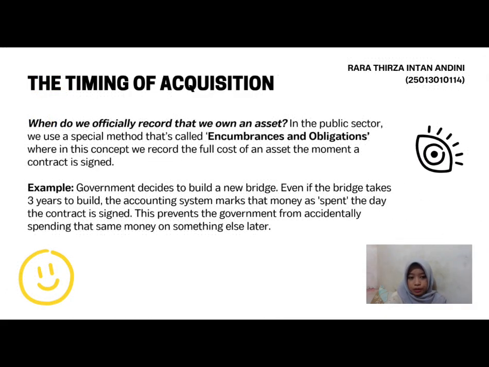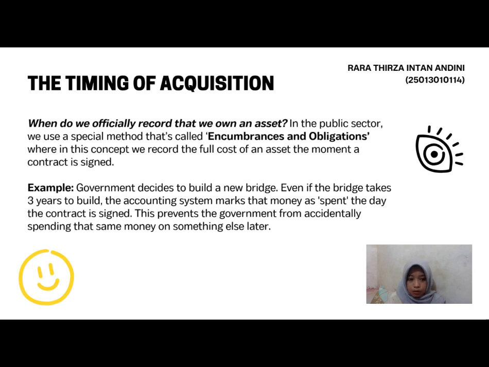Okay, the first one is the timing of the acquisition. Here we discuss when we officially record that we own an asset. In the public sector, we use a special method called encumbrance and obligation. In this concept, we record the full cost of an asset at the moment the contract is signed.